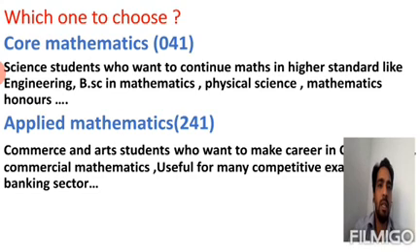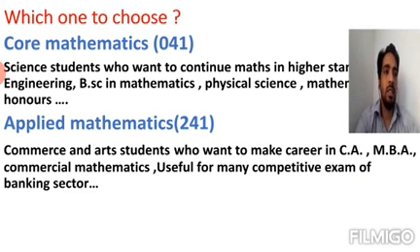Applied mathematics is especially designed for commerce and arts students who want to make their career in CA, MBA, or commercial mathematics. This maths is very useful for competitive exams of banking sectors and so on. So I suggest that commerce students must take applied mathematics.